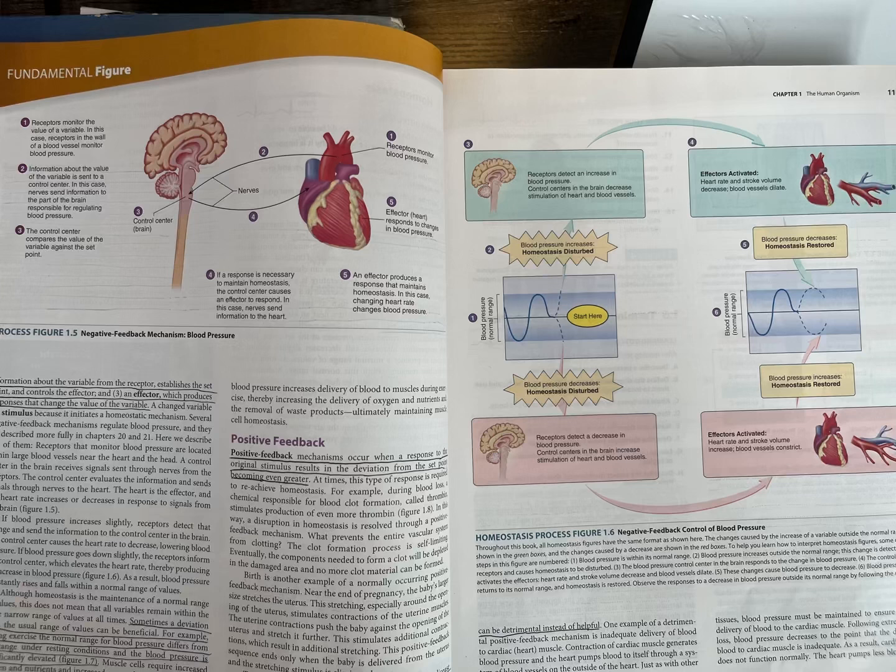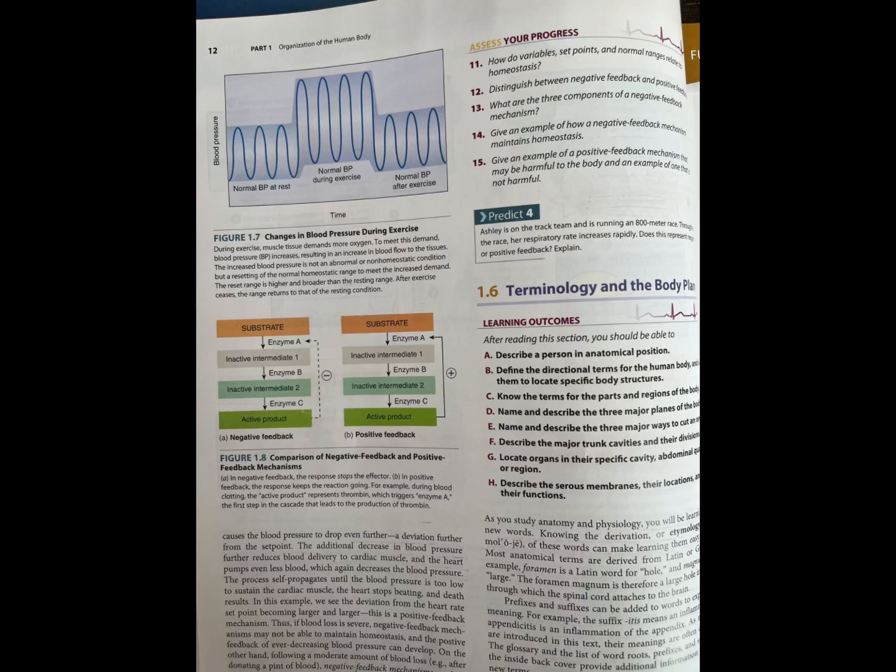Near the end of pregnancy, the baby's larger size stretches the uterus. This stretching, especially around the opening of the uterus, stimulates contractions of the uterine muscles. The uterine contractions push the baby against the opening of the uterus and stretch it further. This stimulates additional contractions, which result in additional stretching. This positive feedback sequence ends only when the baby is delivered from the uterus and the stretching stimulus is eliminated.